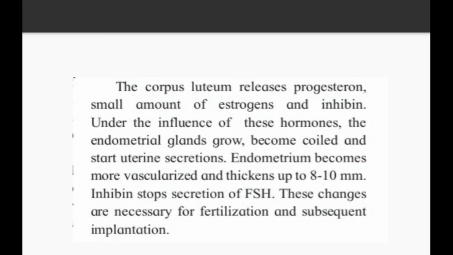The corpus luteum releases progesterone, a small amount of estrogen and inhibin. Under the influence of these hormones, the endometrial glands grow, become coiled and start uterine secretions. Endometrium becomes more vascularized and its thickness goes up to 8 to 10 millimeters. So that much thickness is necessary for the next menstrual cycle. Inhibin stops the secretion of FSH. These changes are necessary for fertilization and subsequent implantation.